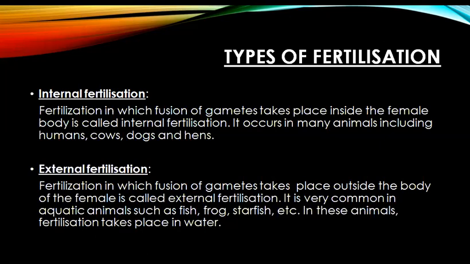In case of external fertilization, it is the process of fertilization in which fusion of gametes takes place outside the body of the female. It is very common in aquatic animals like fish, frog, tadpole, starfish, etc. In these kinds of animals, fertilization takes place in water. So there are low chances of survival of the offspring.